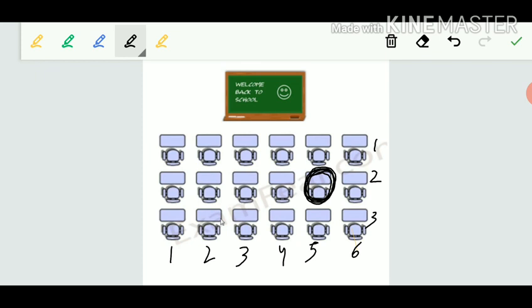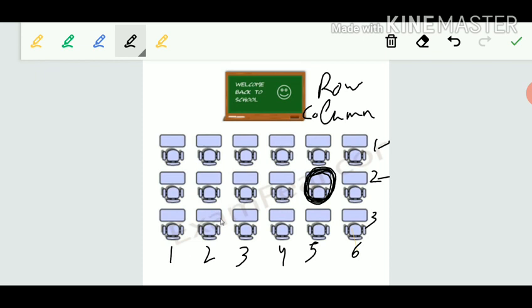To find the position, we need two independent pieces of information. One is the row, the number of rows is given. Second is the column, the number of columns is given. So we can find its position. To find its position, first see the row. In which row is this bench? 1, 2.